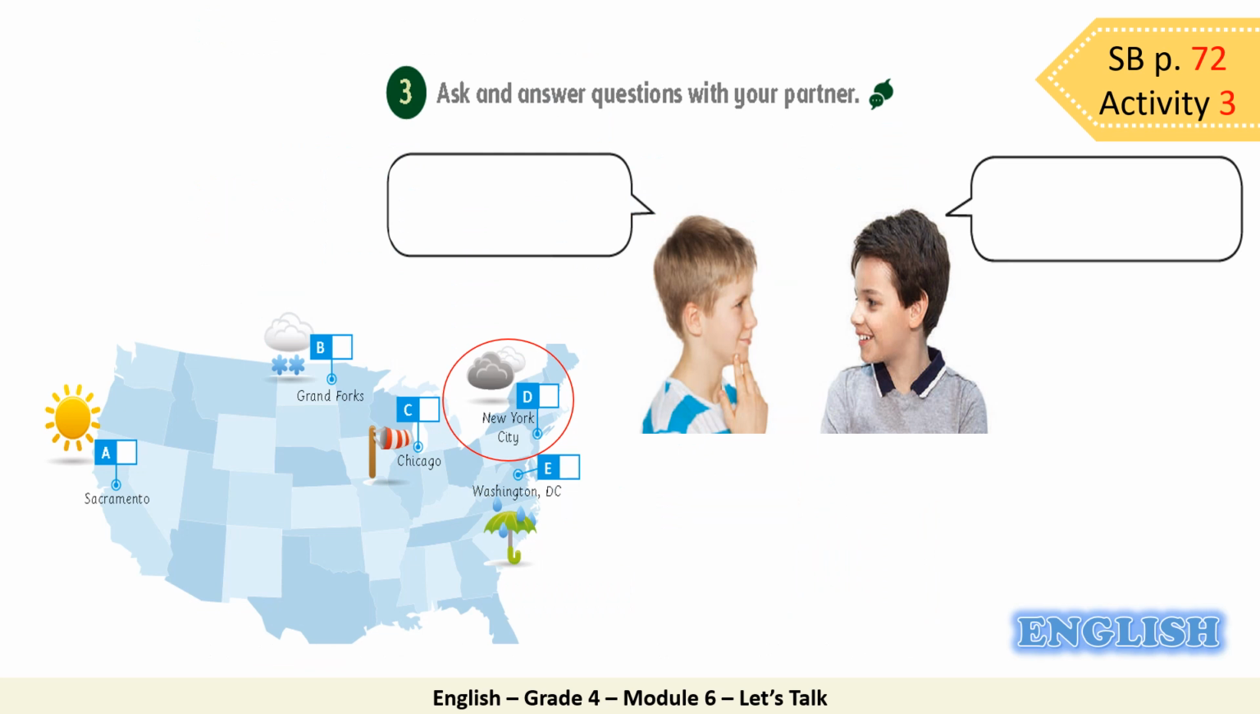Now it's time to move to activity number 3 on student book page 72. Ask and answer questions with your partner. Now, the first boy will ask the second boy a question about the weather, and to be more specific, about the weather in New York City.